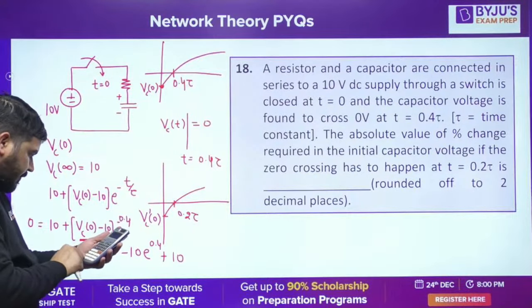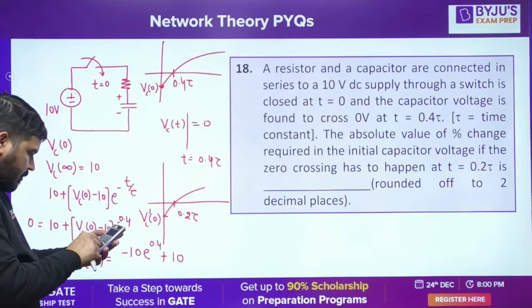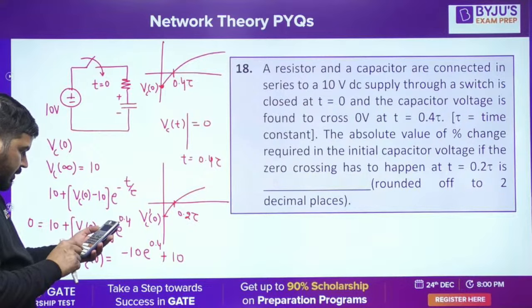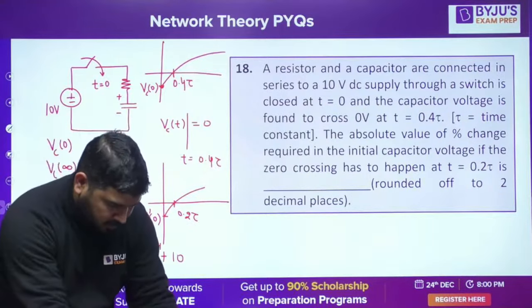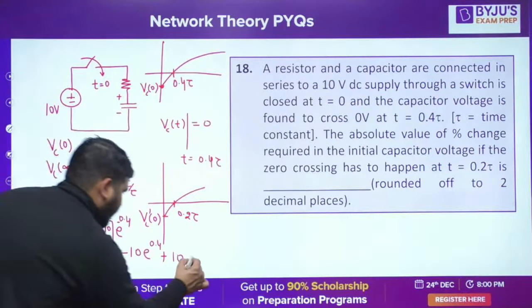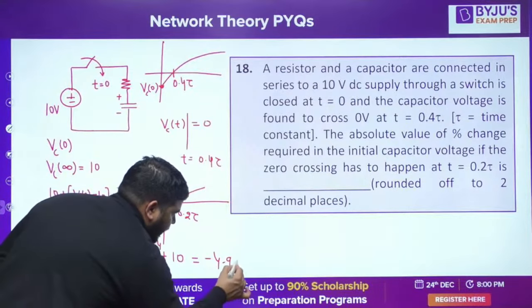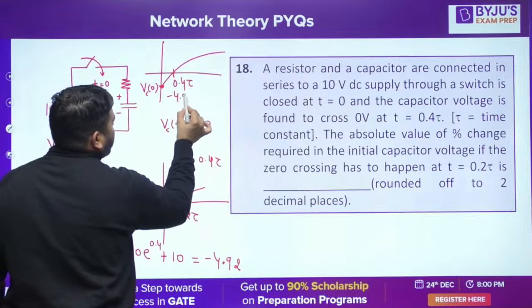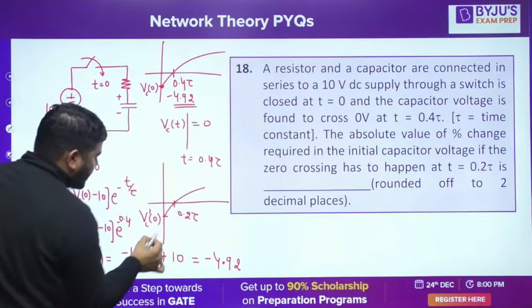So let me check this value. With 0.4, yes, this came out to be minus 4.92. So this initial value came out to be minus 4.92. Now what is this initial value?